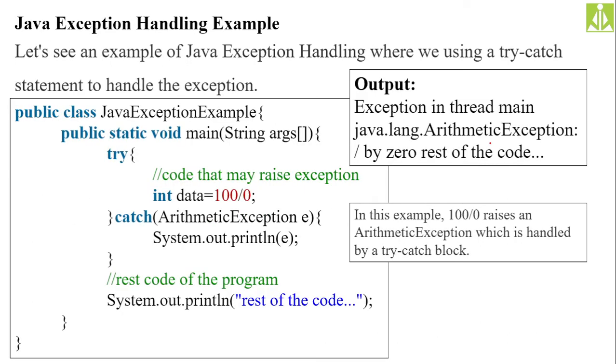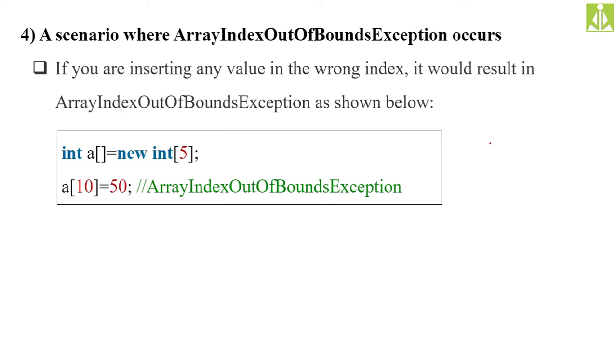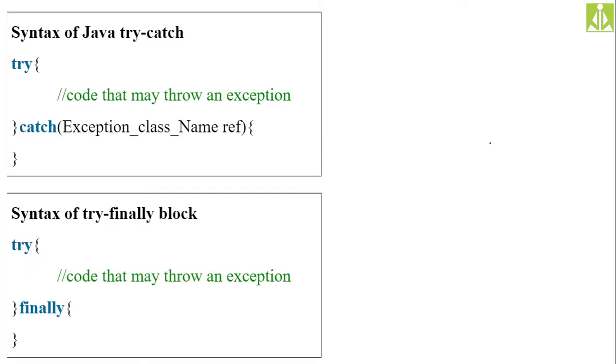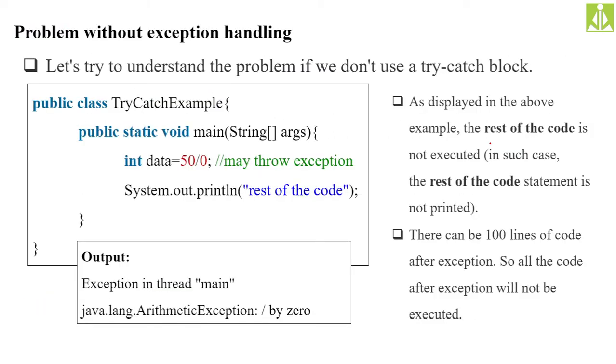So for this scenario, let us quickly go to our Edit Plus and we will see what happens if we don't handle the exception. I think we have that type of examples in our program.